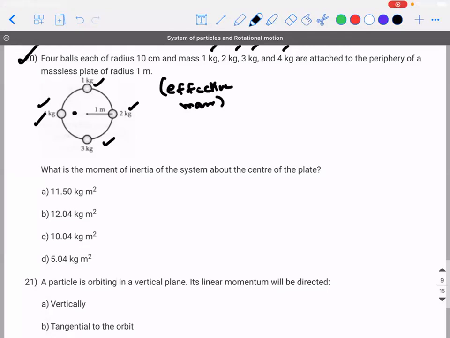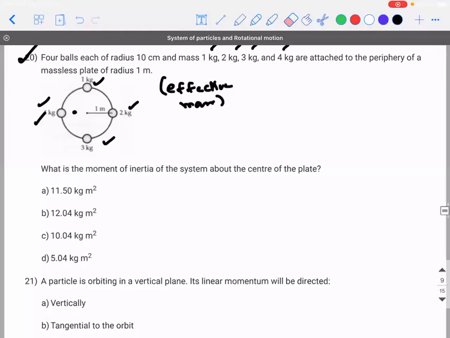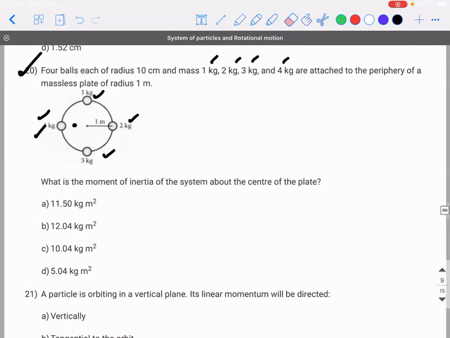Instead, whenever you have this kind of a problem, listen, I myself will explain it. What I thought is, I first saw this 1 kilogram, 2, 3, and 4 kilogram, and I thought they're point masses. But are they point masses? Sir, they are spheres, because they have a radius associated with density. Density is not a thing that you can ignore. And moreover, when they say balls generally, unless mentioned otherwise, it is considered a solid sphere.